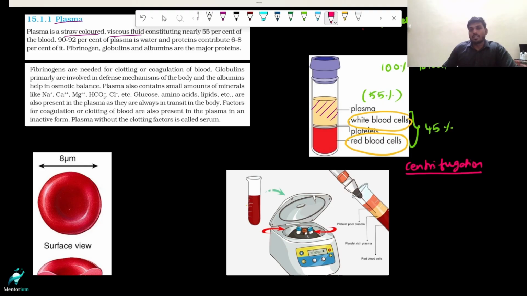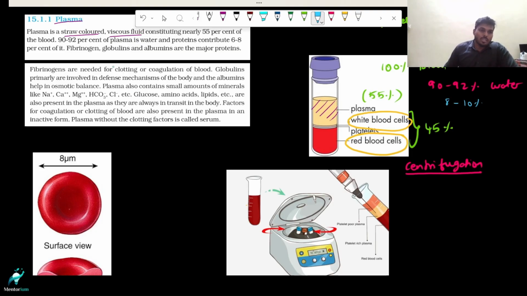In plasma, whatever volume of plasma I have, 90 to 92% of it is made up of water. Water is the universal solvent, so it acts as a solvent in which solutes are mixed. The remaining 8 to 10% is made up of organic compounds, electrolytes, and other nutrients, as we have discussed. So that is the constituent of plasma.